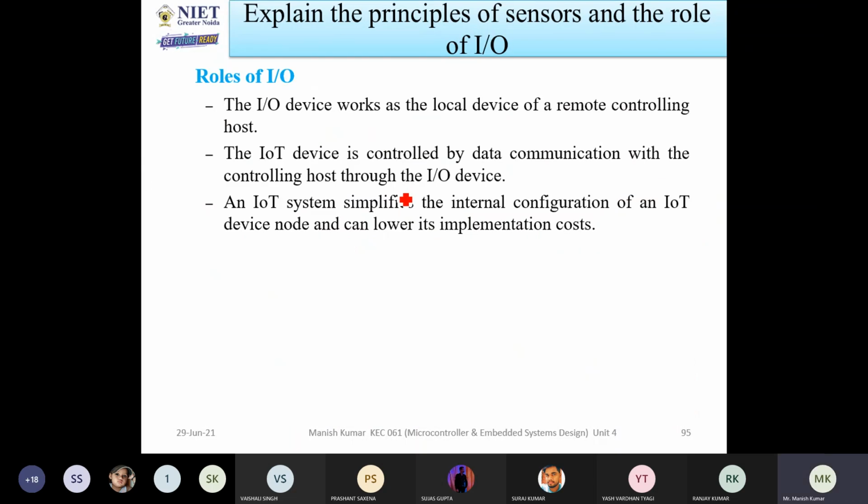Okay, so this is all about sensor principles and actuators. Hope you understand how this job will be done by the systems. You can convert any type of task, but you just have to know what you have to do.